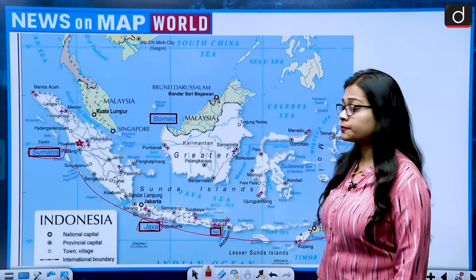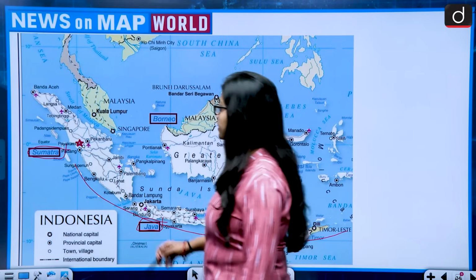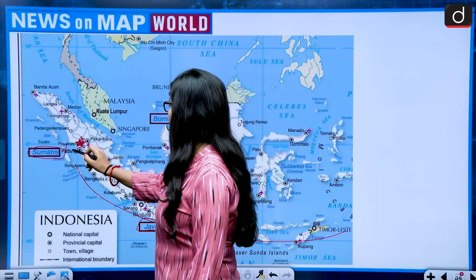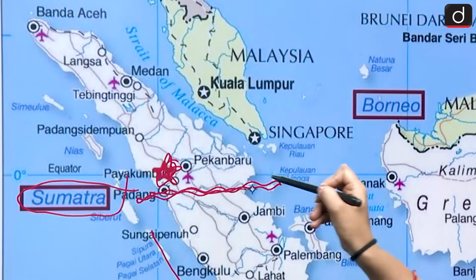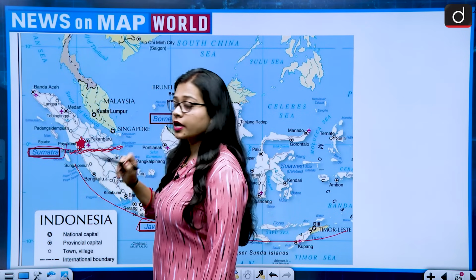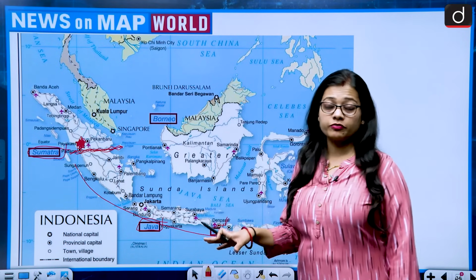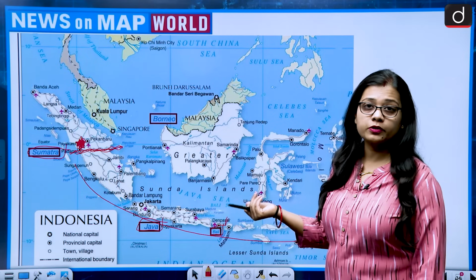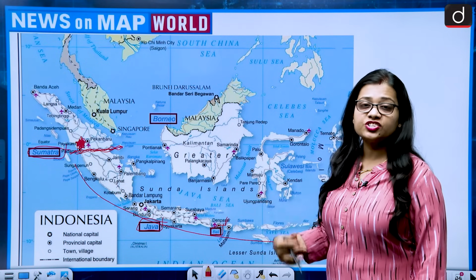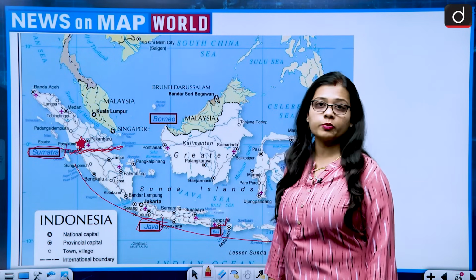tourist destinations. So if we talk about the location of Mount Marapi, then it lies in the island of Sumatra, or you can say all around central Sumatra. This is the location of Mount Marapi volcano, which has recently erupted. Many times you will find that the location of Mount Marapi volcano is given as island Java, but that is wrong. The correct location is Sumatra.